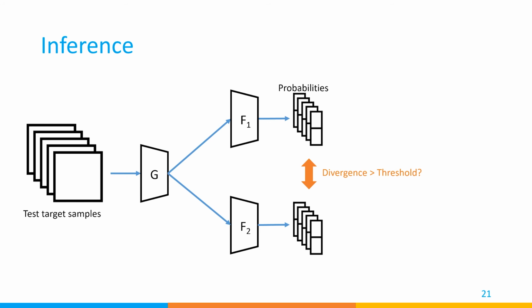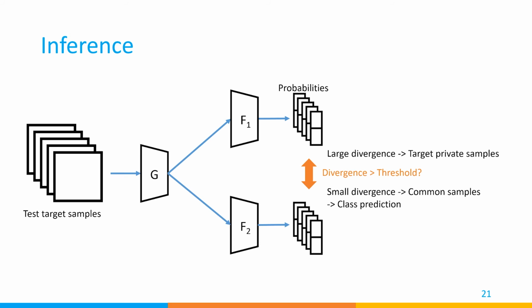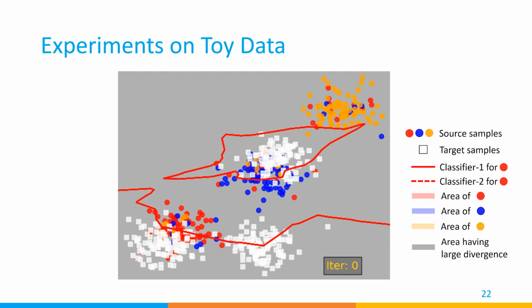During the inference, we feed the test target samples into the network and calculate the divergence between the classifiers. If the divergence is larger than the threshold, this sample is considered as target private samples. If its divergence is smaller than the threshold, it will be considered as common samples, and we further use probabilities to predict the class label.